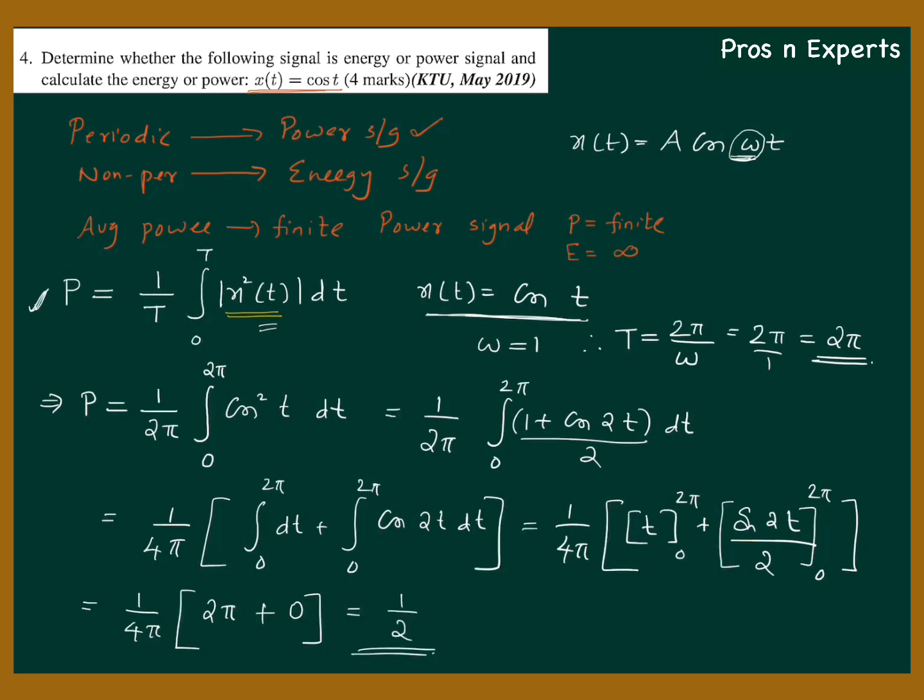So we got the average power as 1 by 2. That is a finite value, right? So power is finite, and our assumption is stronger and stronger. Now we have to find out the energy of the signal also.